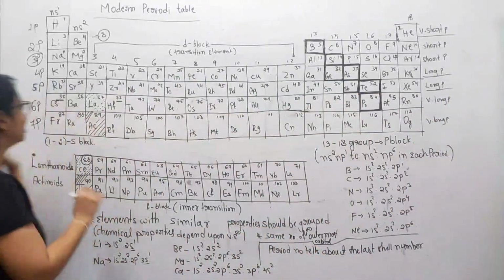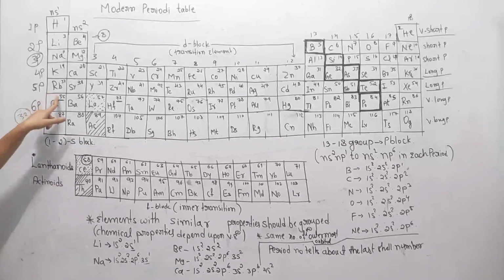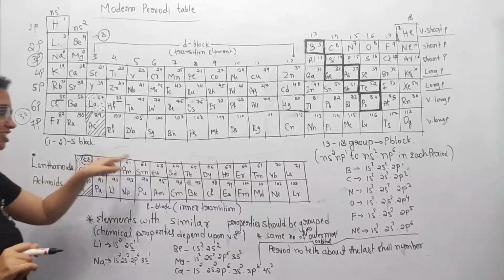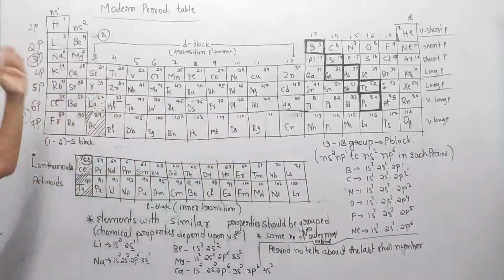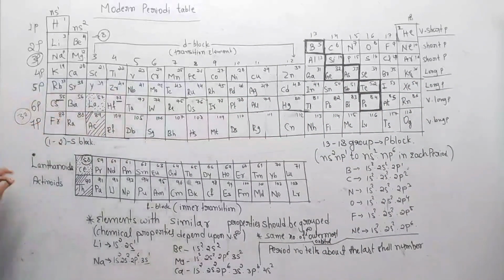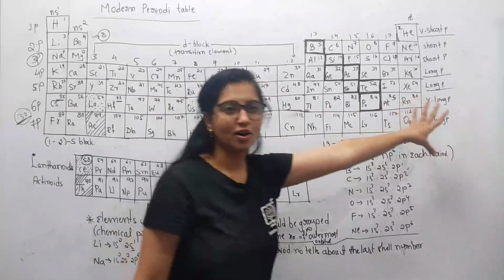These contain 32 elements. So like 55, 56, 57, 58, 59, 60, 61 up to 71, and then 72 up to 86. So these are totally 32 elements. The 6th and 7th periods are very long periods.